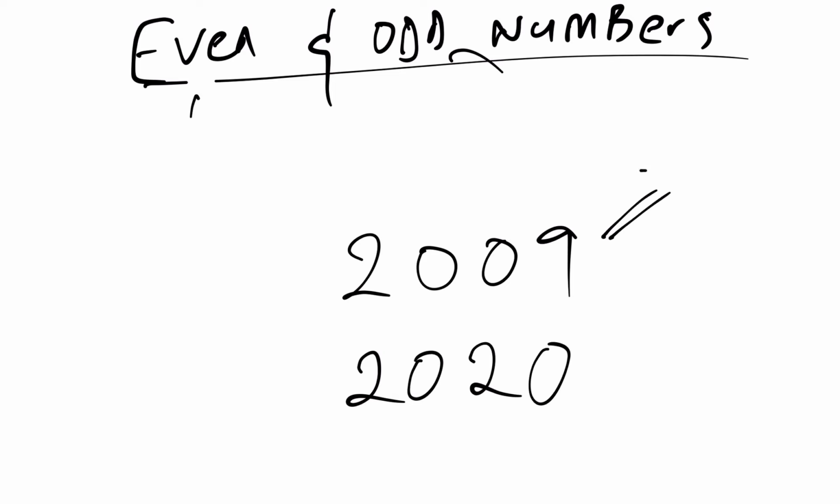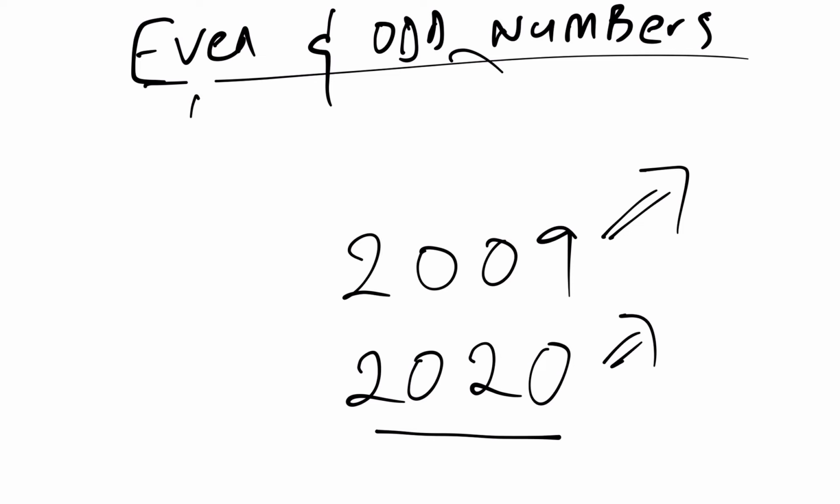So is it an even number or an odd number? 2009, try to divide 2009 by 2 and see what you get. If you get a remainder of 1, then it's an odd number. But if you get no remainder or a remainder of 0, it's an even number. Do the same thing with 2020.